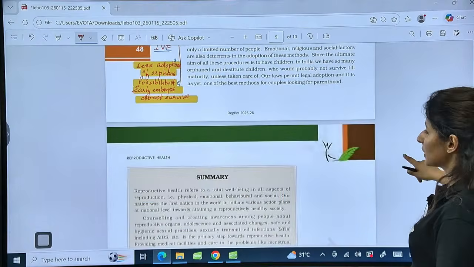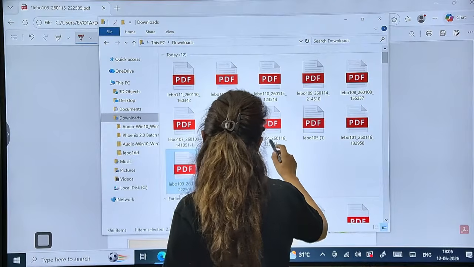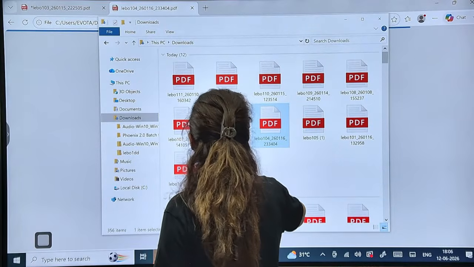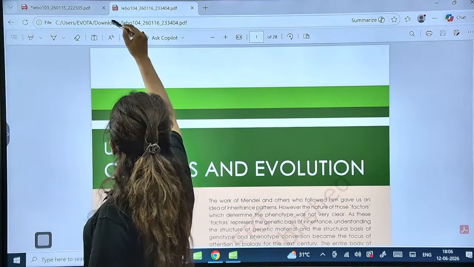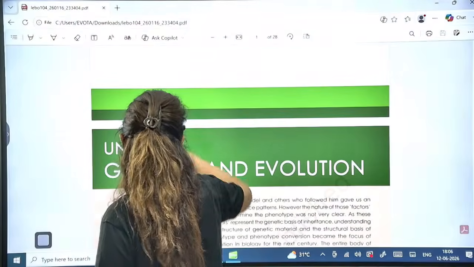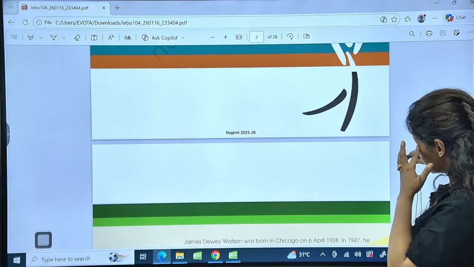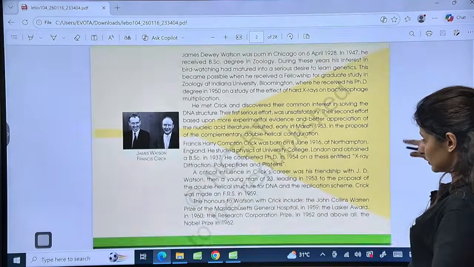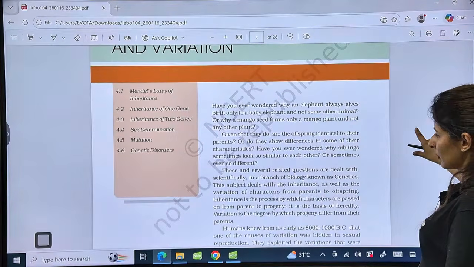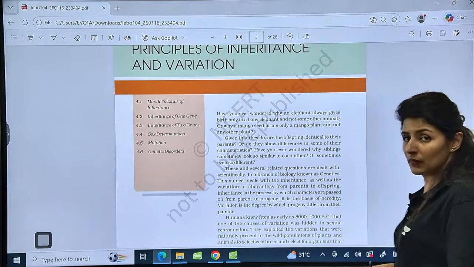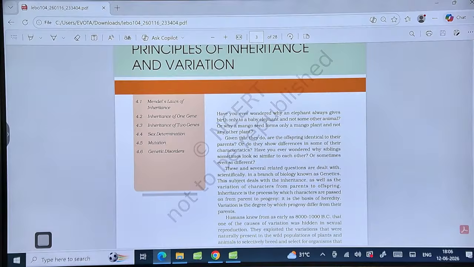So please tell me that these points are clear. And guys, with this, the first unit is also done. Yes, please. Let's move on to the next chapter now, that is of genetics. Is that clear? Quickly move on to the next page or the next chapter.